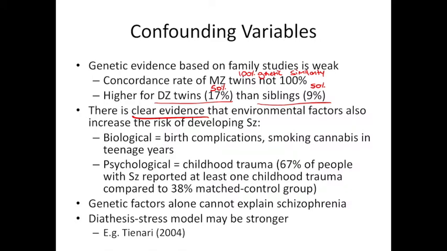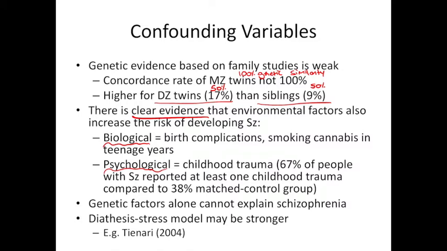Some of those other factors that we could look at could be biological factors. There's been a lot of research into birth complications, looking at mothers' exposure to the flu while pregnant, for example. Smoking cannabis in the teenage years also increases one's risk. We can look at psychological explanations, particularly the influence of childhood trauma. 67% of people with schizophrenia have reported at least one childhood trauma, compared to 38% in a matched control group.